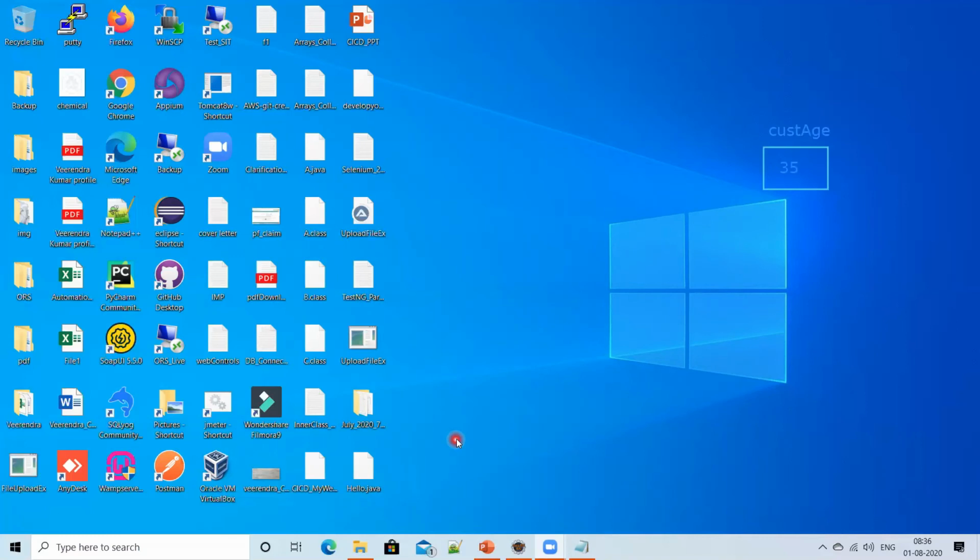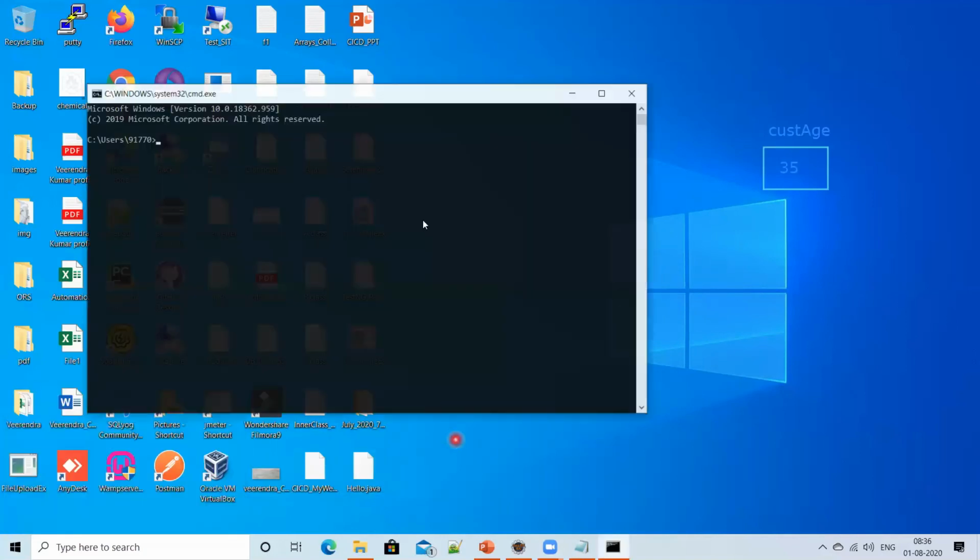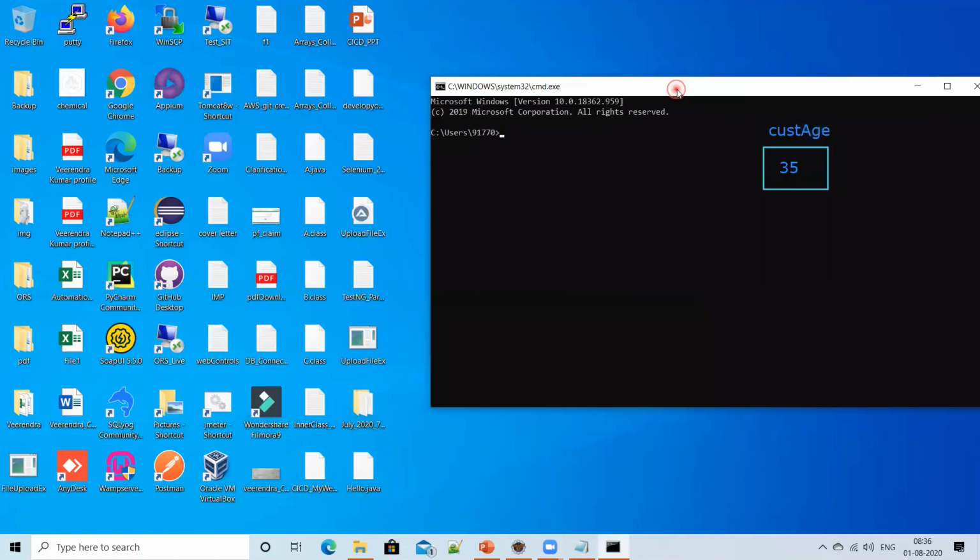So let's see. Go to the command window. They may ask you a question: how can you run Java code from the command window? They may ask you, guys. Okay, so go to the command window. Where is my code? I maintained it on my desktop, right? So better go to cd desktop. You are in desktop now, so you can directly give the file names. First of all, for compilation, what we do, guys? javac, and you have to give Hello.java.